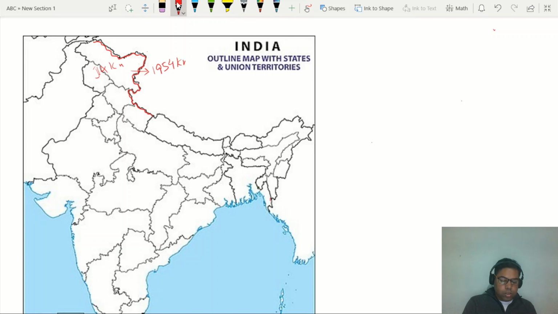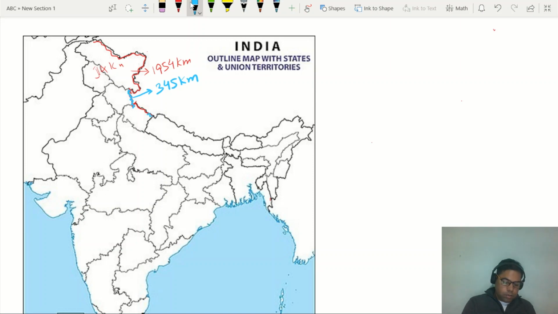This part has a border of about 1954 kilometer, right? I take this with a different color here. This is part of Himachal Pradesh. Himachal Pradesh has a border length with China of about 345 kilometer, right? Then there is Uttarakhand.